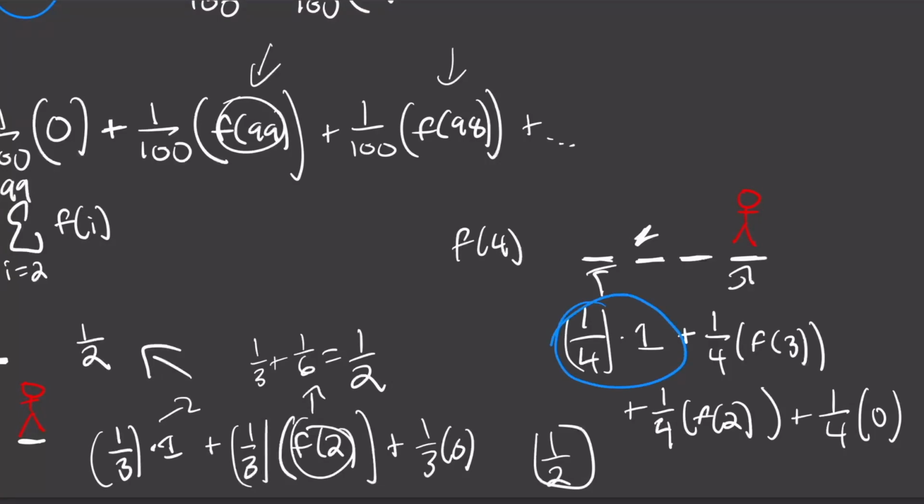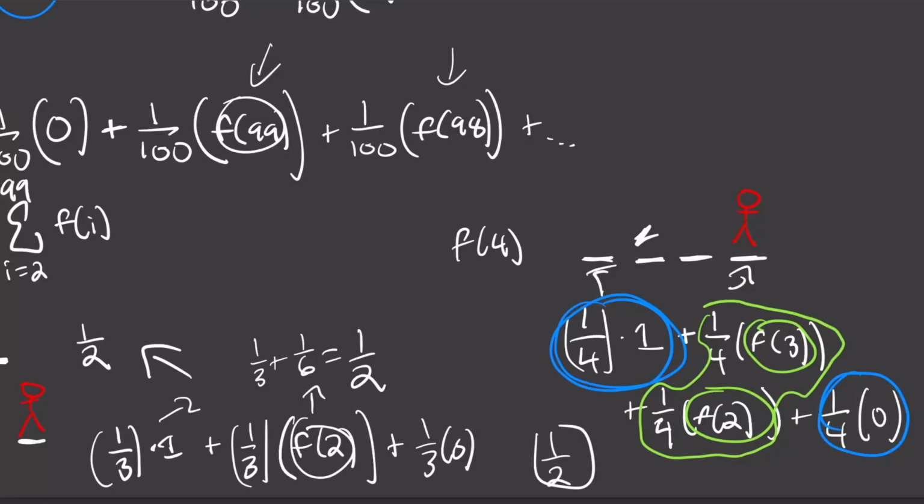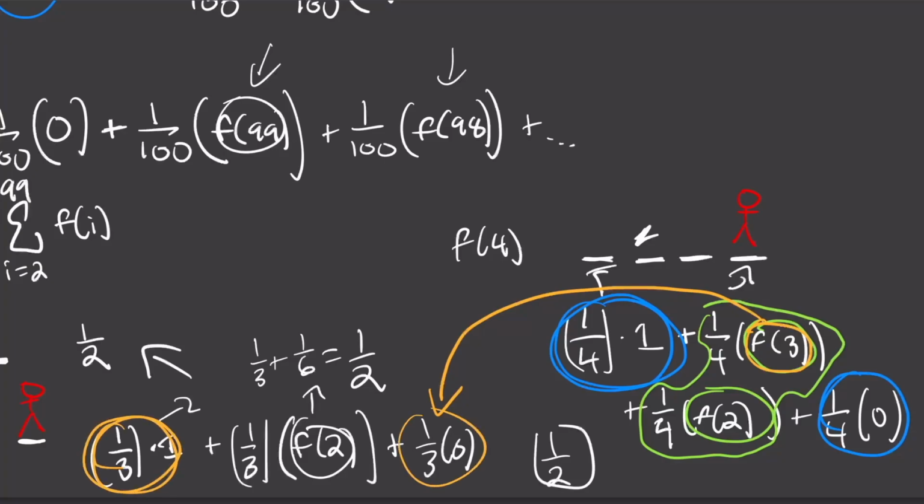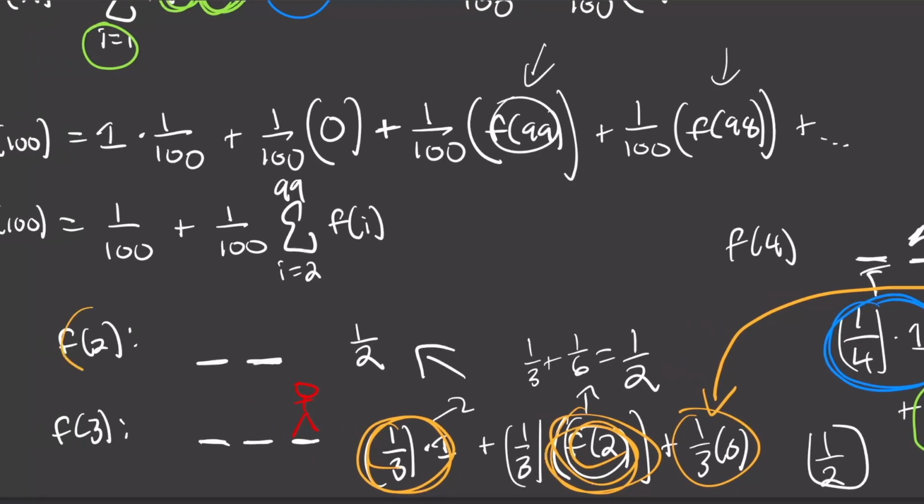In our special cases, right, when he either chooses the seat that he's assigned or he chooses our seat, well, in those cases, we're going to sit in our assigned seat half the time. And when one of our special events doesn't happen, well, then we're kind of just kicking the bucket down the road, and we're going to go to a lower case. And in these lower cases, like we've seen, we're going to have the same thing, right? If we have a special event, then we're going to sit in our assigned seat with half probability. Otherwise, we're going to kick it down the road until we can't anymore, and we get to f of 2.